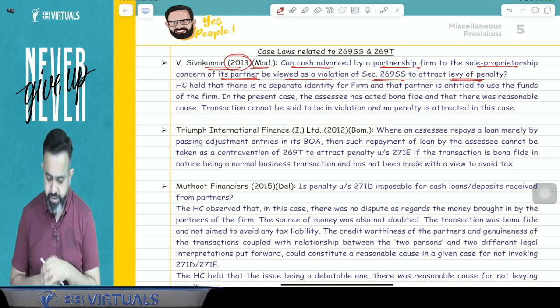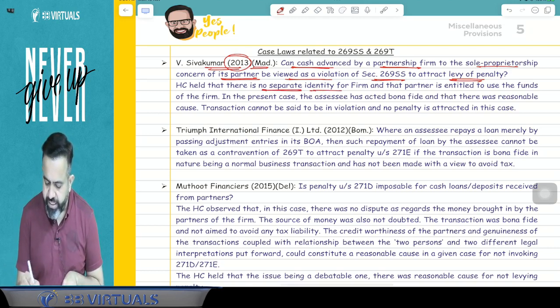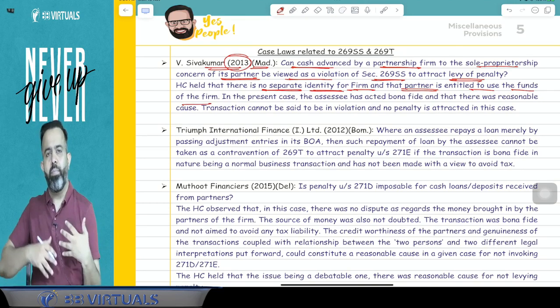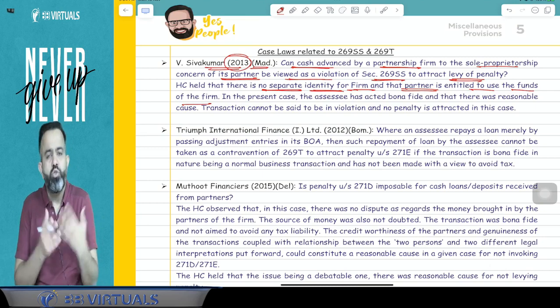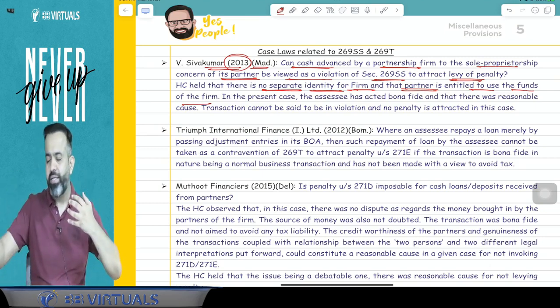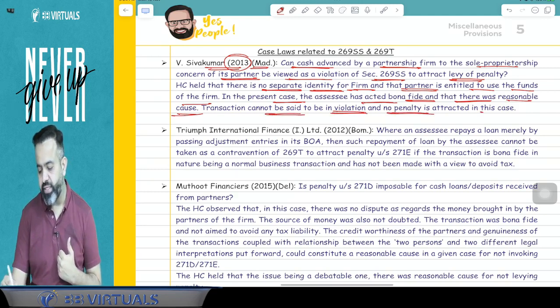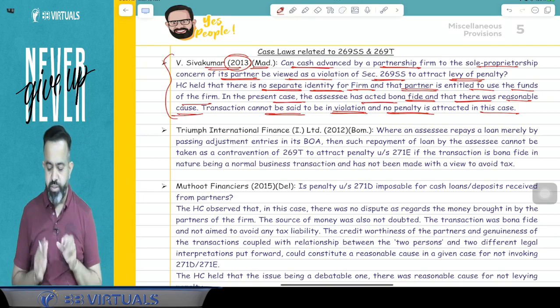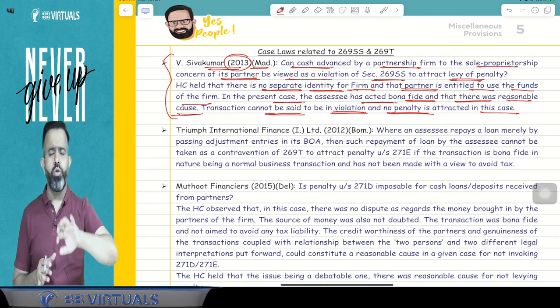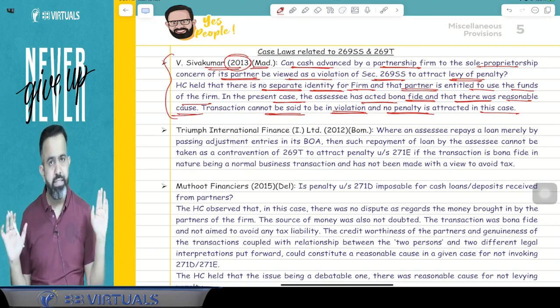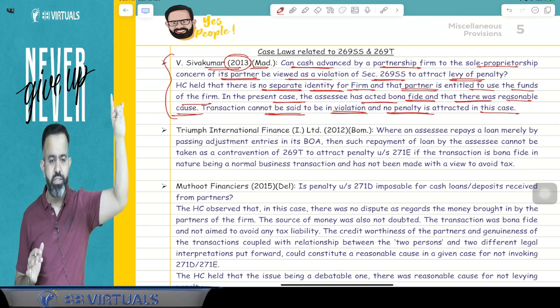So here the High Court held that there is no separate identity of the firm and that the partner is entitled to use the funds of the firm. So basically, they are saying that there is no separate identity of the partner and the partnership firm. In the present case, the assessee has acted bona fide and there was a reasonable cause. The transaction cannot be said to be a violation and no penalty is attracted in this case. So in simple words, if a partner has taken a loan, or you can say advances, from the partnership firm, even if it is cash, then section 269SS is not applicable due to this particular case law, because there is a bona fide reason.